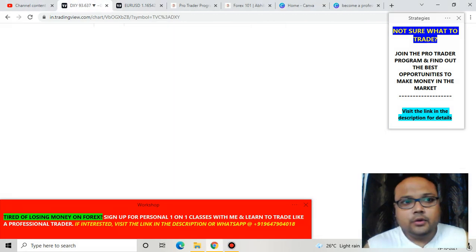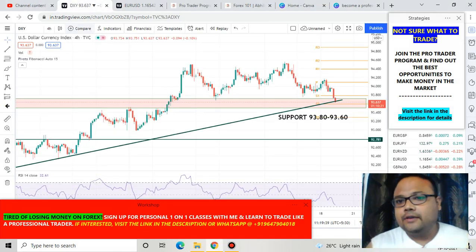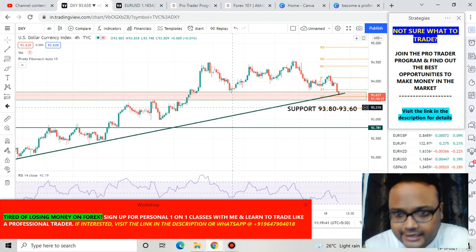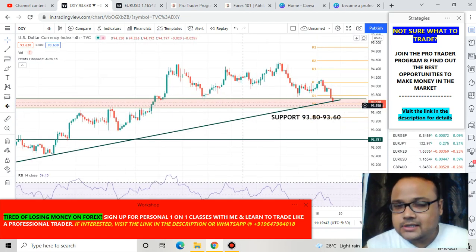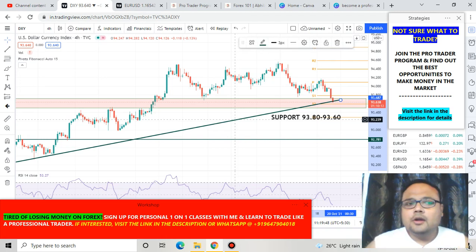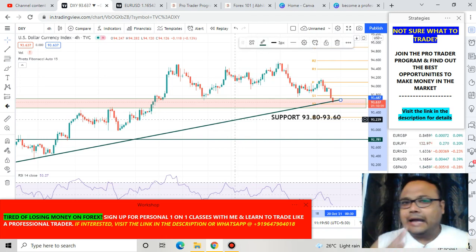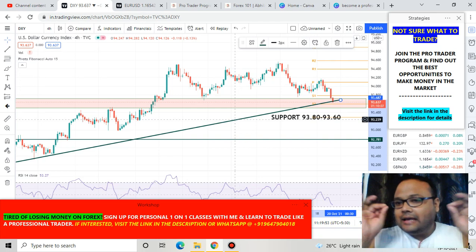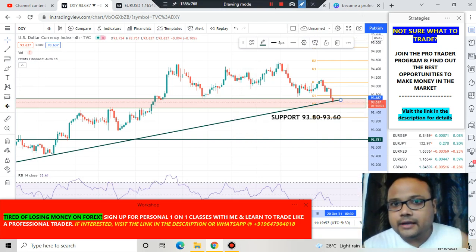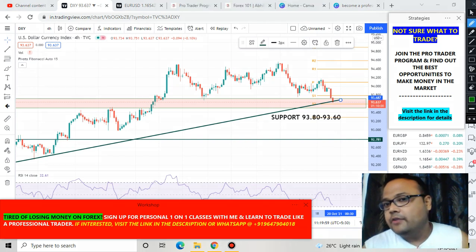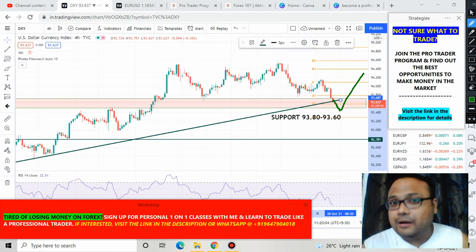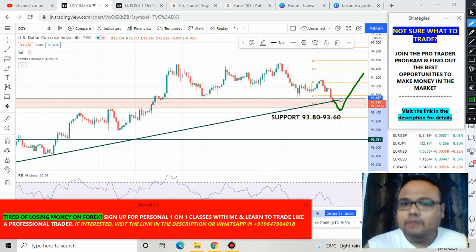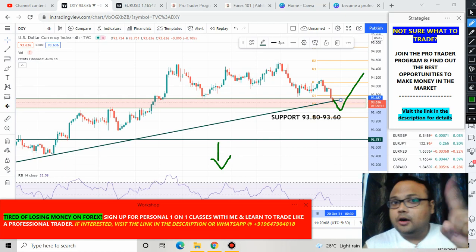And if you look at the chart of DXY, the US dollar, here, then you can see that DXY or US dollar is in the support zone right now, and there was a minor support from the trend line. Okay, and I do not have high hopes for the trend line. It seems that market is about to break the trend line, but it has a good support at this level, so there's a good possibility of EUR/USD reversing from this level.